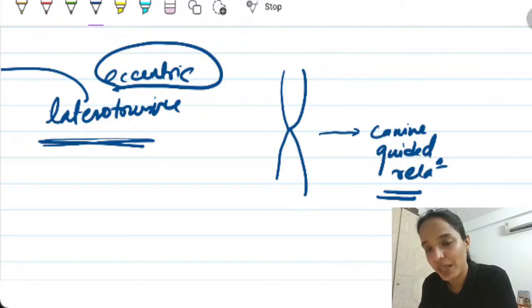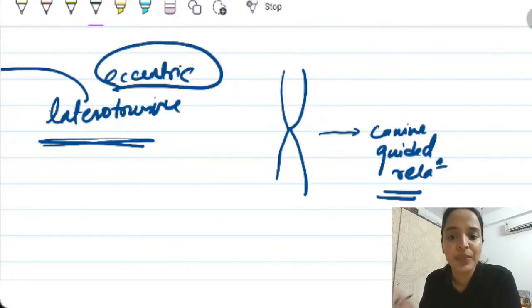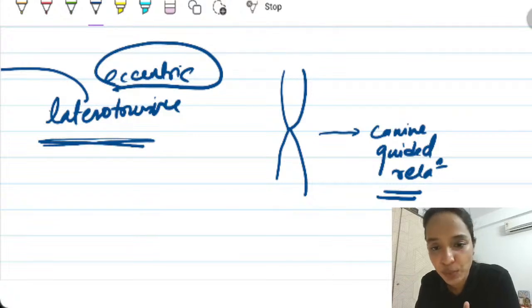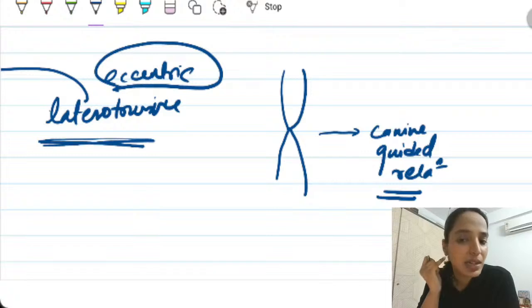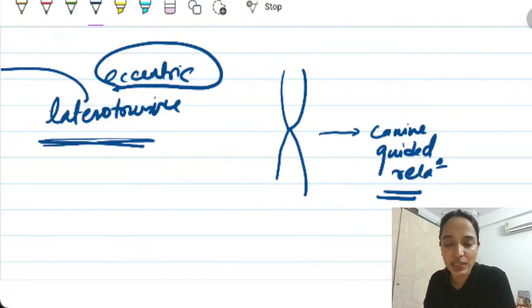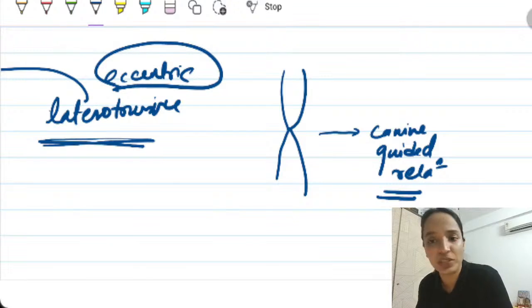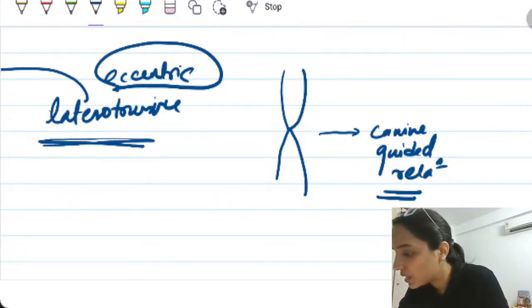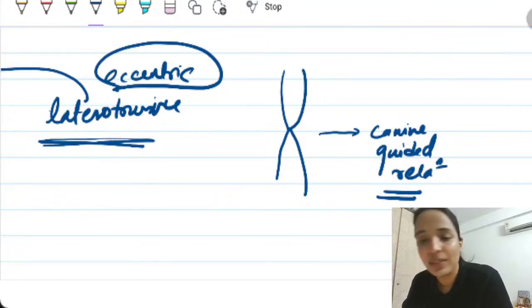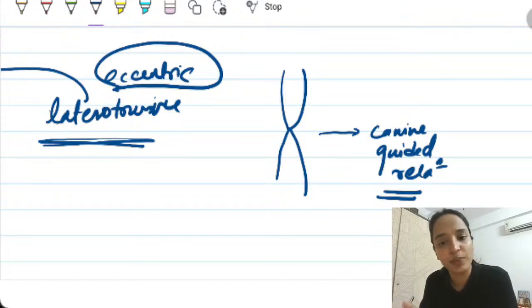Over a period of time, it may happen that the canine may be weak, periodontally unstable, or maybe the tip of the canine has worn off. In that situation, what starts to happen is the buccal surfaces of all posterior teeth start coming in contact. When that happens, since all of the teeth are coming in contact in a group, that is called a group function occlusion. So, Kirti, I think that solves your doubt. That is canine guided and group function.